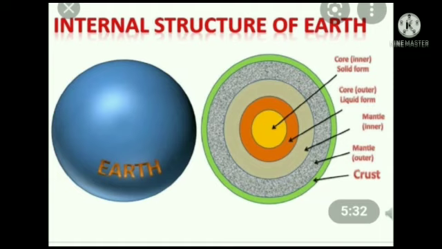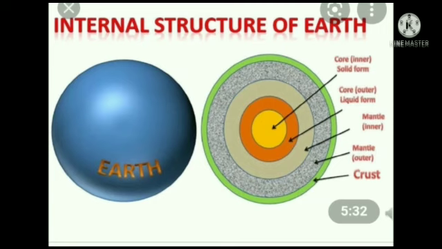Third one is core. The core is 2900 to 6,376 kilometers in thickness. In these layers, heavy substances like iron and nickel are found, divided into 2 sublayers. One is outer core.